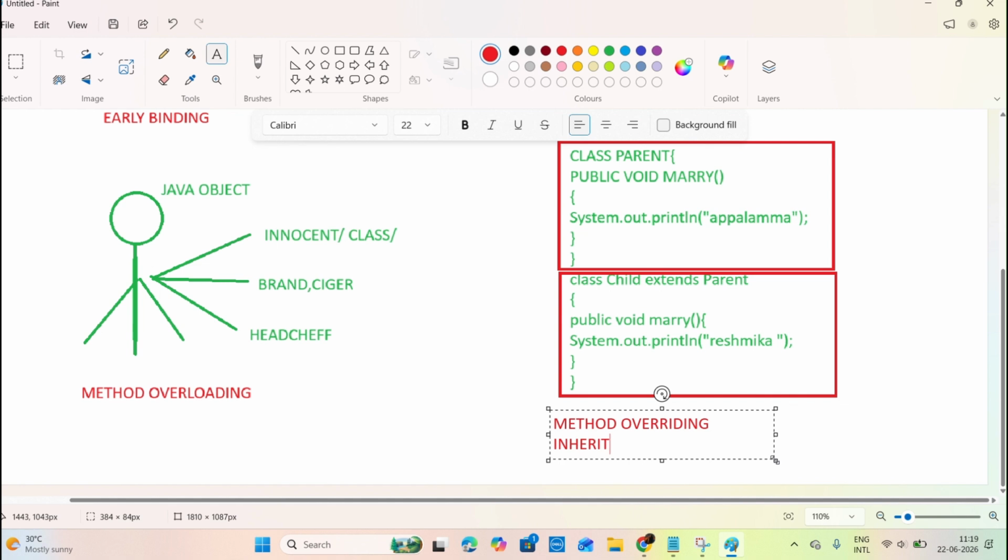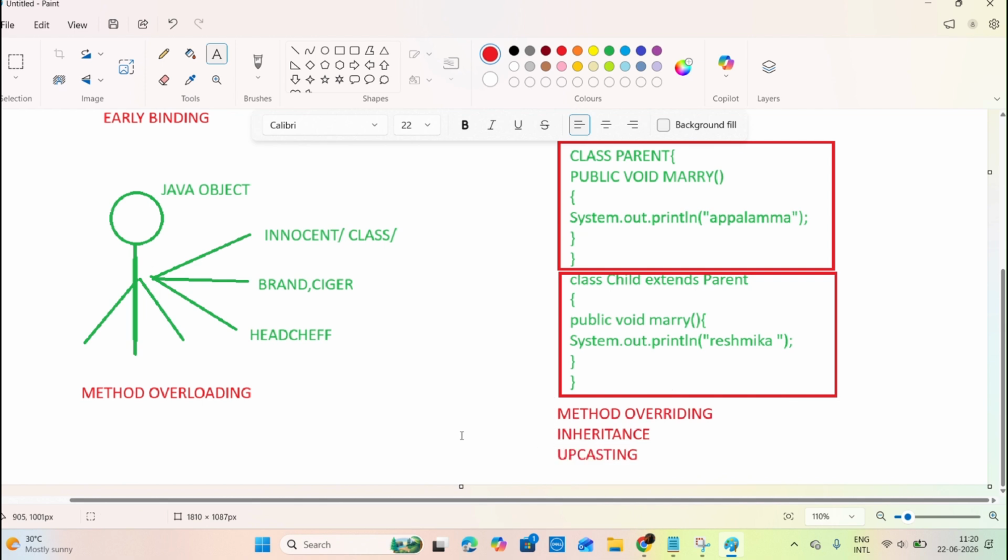Next, we also need inheritance, that is, acquiring the parent class properties. Yes, inheritance is required. Another thing is also required, that is upcasting. What is meant by upcasting? In previous sessions we covered typecasting. In typecasting there are two types: primitive and non-primitive. Primitive typecasting has two types: widening and narrowing. That time I said we would discuss non-primitive typecasting later. Non-primitive typecasting also has two types: upcasting and downcasting.